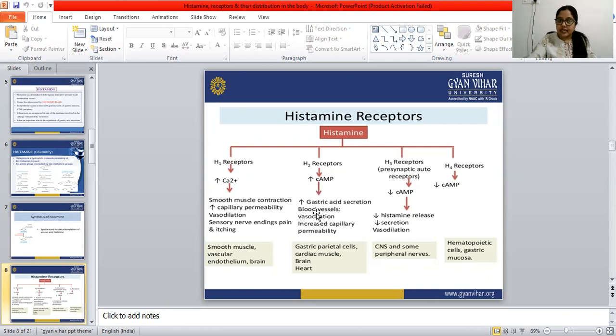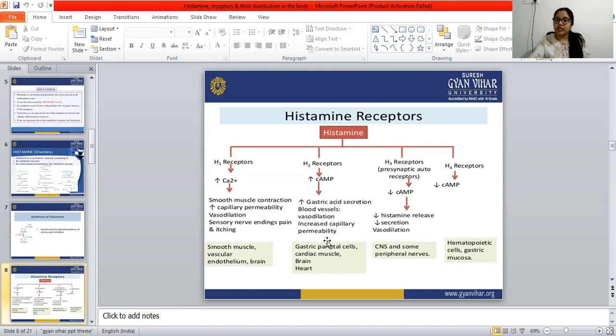That leads to blood vessel vasodilation and increased capillary permeability. These processes occur in the gastric parietal cells, cardiac muscle, brain and heart. When the vasodilation increases, what happens? There must be pain or itching. So this is the H2 receptors' function.